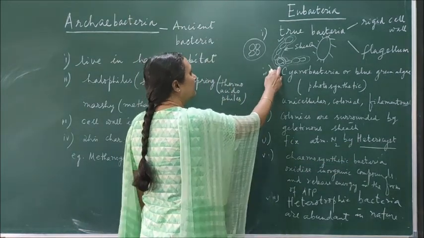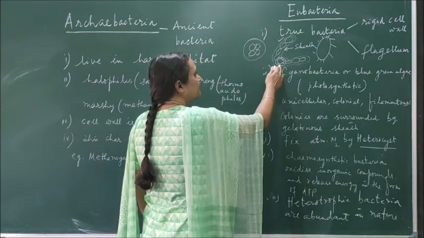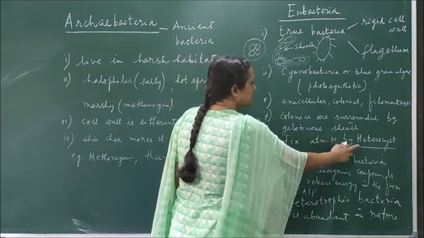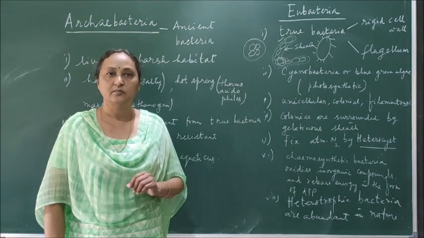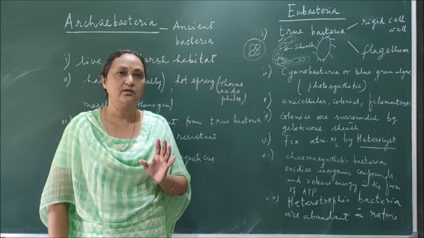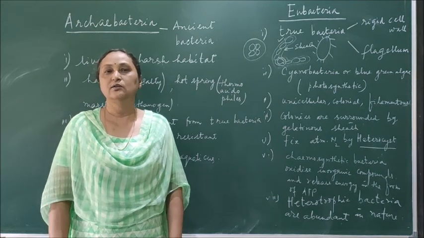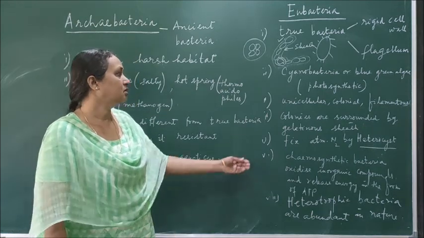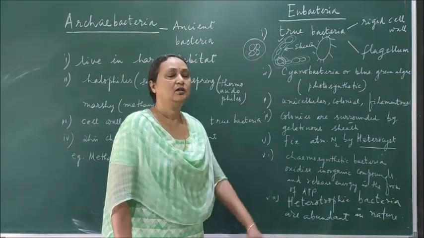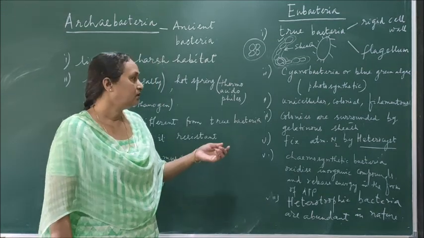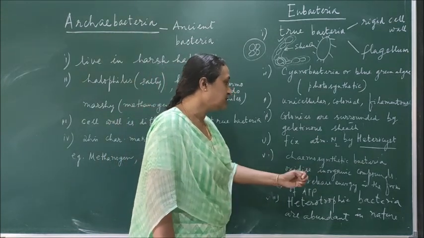This is the filament of blue-green algae. Here you see these are all normal cells, and in between the normal cells there is a specialized cell which is called a heterocyst. And the heterocyst has the ability to fix atmospheric nitrogen. Because living organisms cannot use nitrogen in molecular form. Plants can use nitrogen only in the form of nitrates. So these blue-green algae have the ability to convert molecular nitrogen into nitrates, so that the nitrate can be utilized by plants.